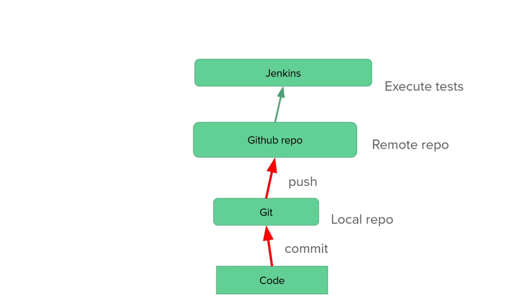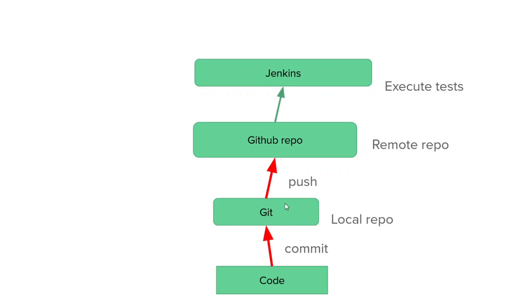So from the tester's perspective, let's understand we have written all the code in our framework so far in our local system. Our local laptop or computer has the code which we have written for our test framework. We will have Git installed in our system. That is basically a local repository. So whatever code we have written, we have to perform a commit action on that code, and commit that code into the local Git repository.